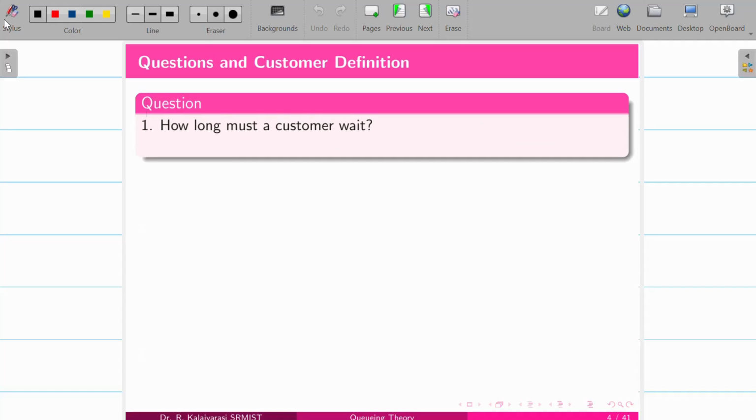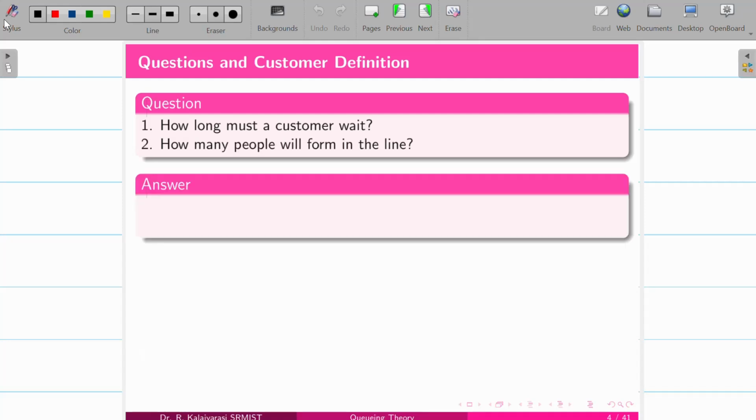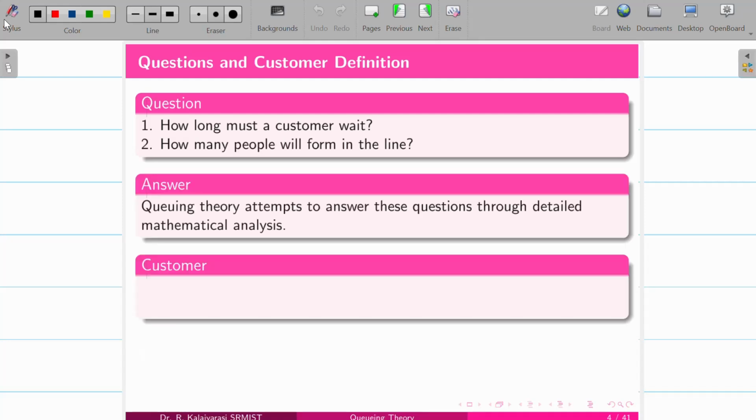How long might a customer wait, or how many people will form in the queue? All these questions are answered by queuing theory. It attempts to answer why we have to wait and why this waiting happens.